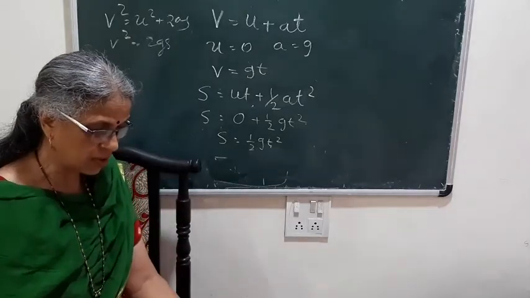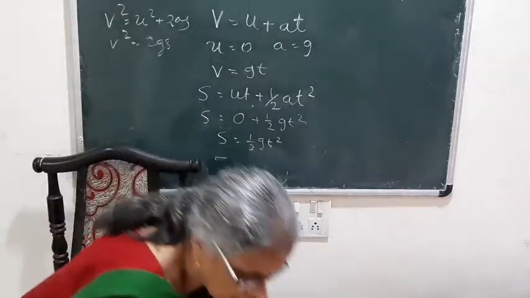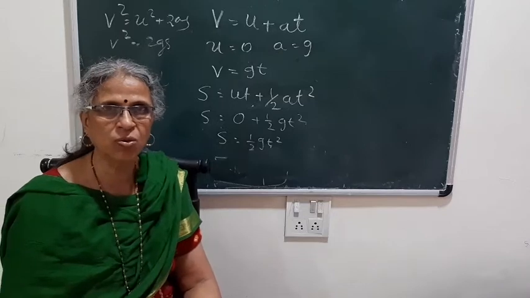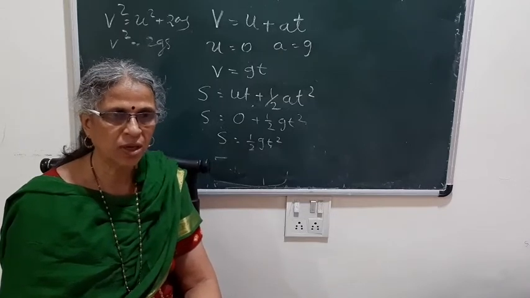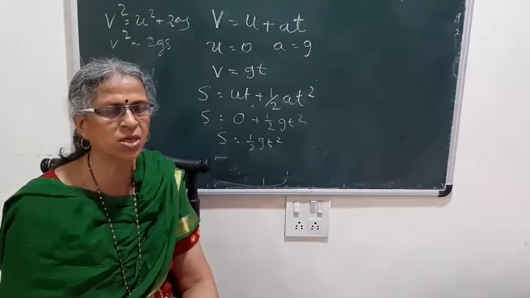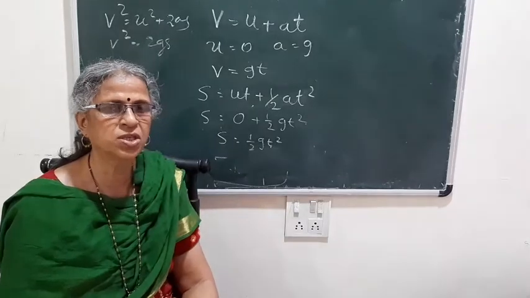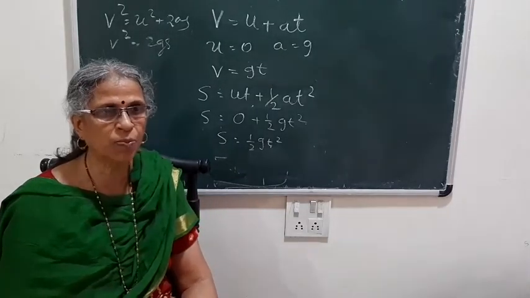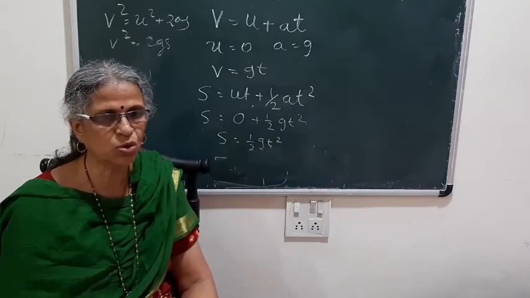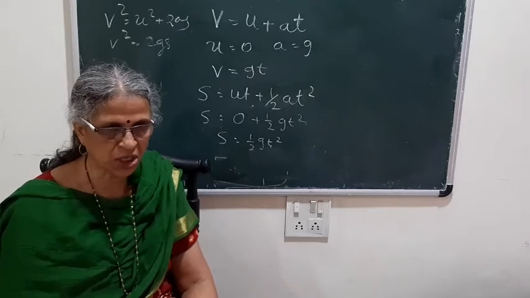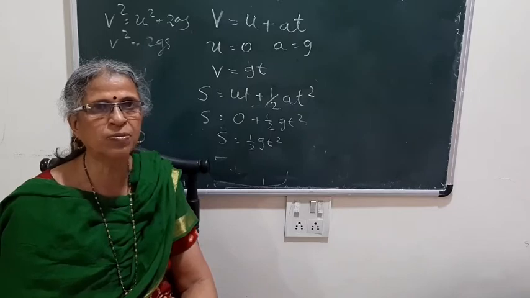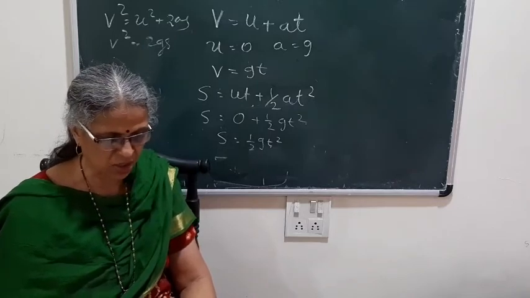And another thing, whenever we are calculating the motion of an object which is thrown upward, here we are going to consider the acceleration negative, because the object is falling downward, and whenever we are throwing the object upward, the object is going upward and gravitational force is acting downward. Therefore they are in opposite directions, so velocity decreases. This decrease in velocity is shown by a minus sign for g. So therefore everywhere, whenever we are throwing the object in the upward direction, we are going to use minus g.